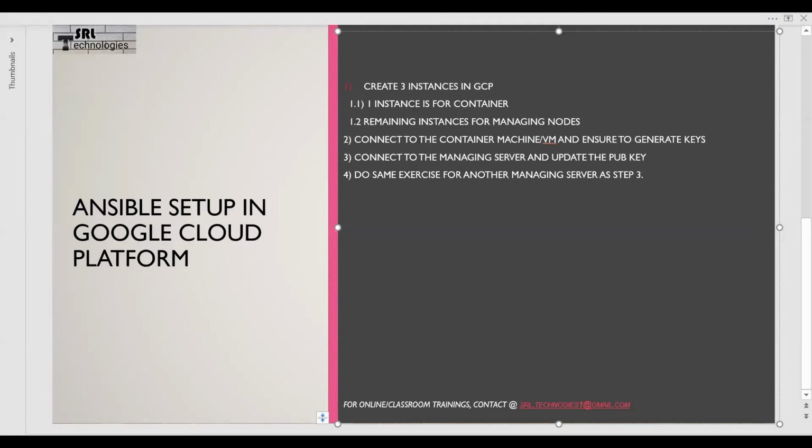The last step is install Ansible in the container machine and do some examples.